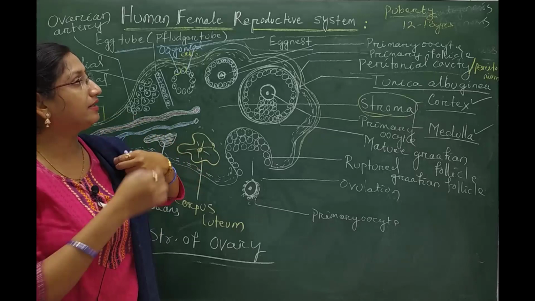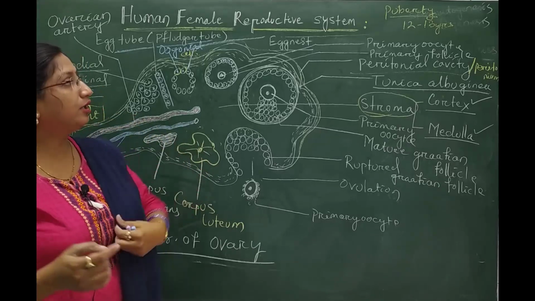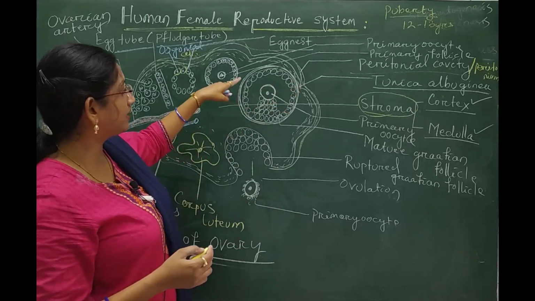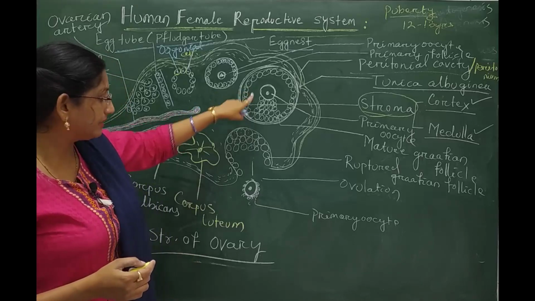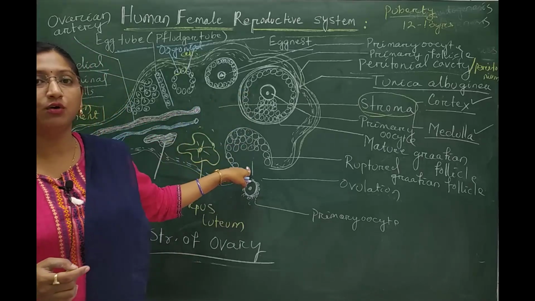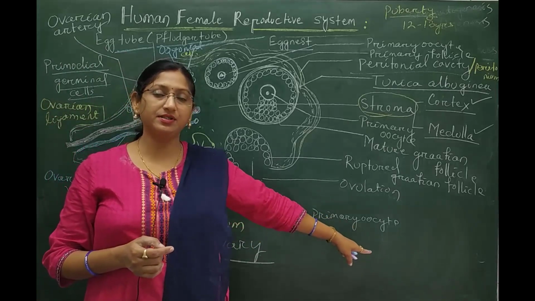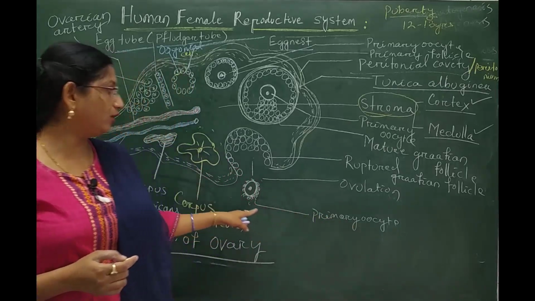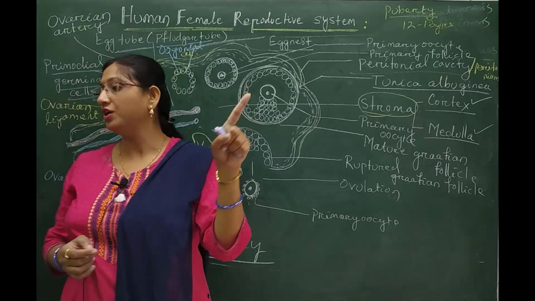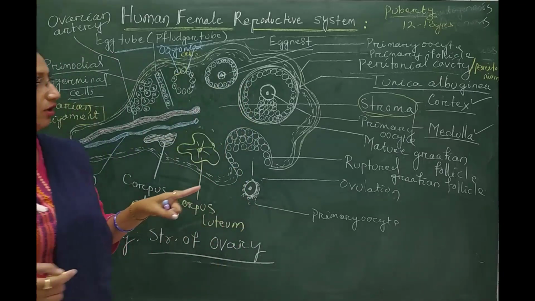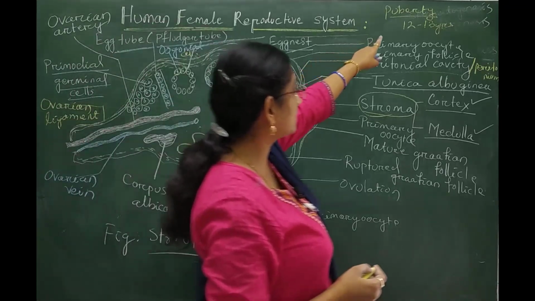During this time period, the mature Graafian follicle is ready to release the first ovulatory structure, the primary oocyte.